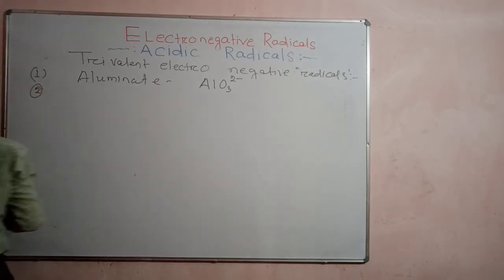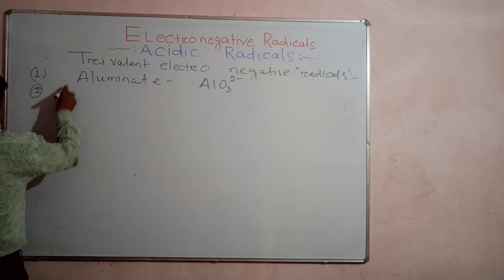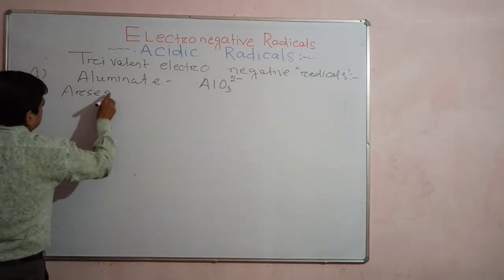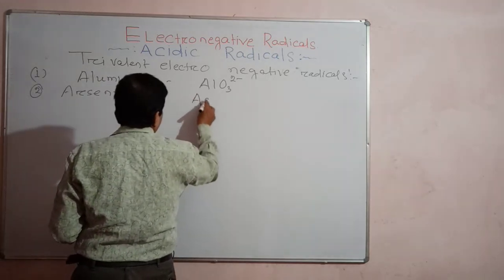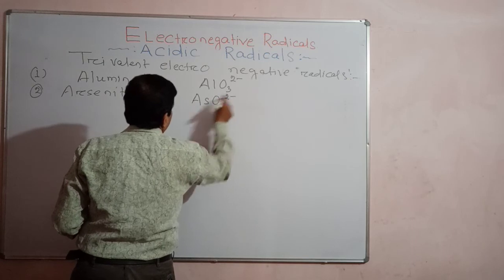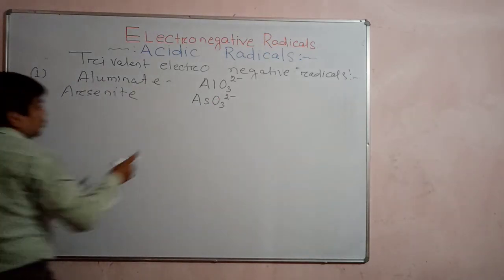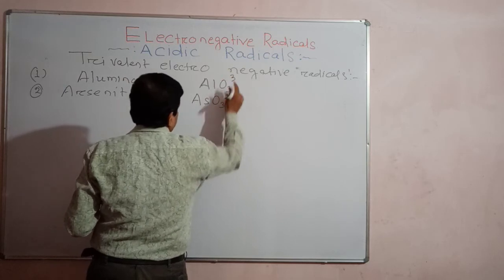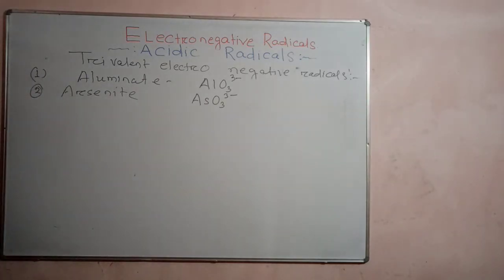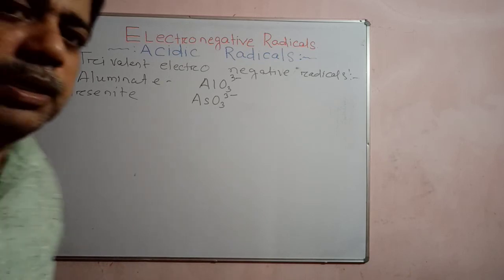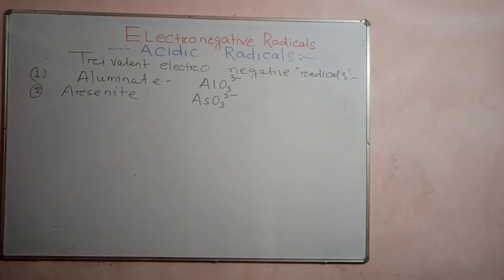And the second one is arsenite, AsO3 3 minus. Sorry, valence is 3. Extremely sorry. We are talking about trivalent. The trivalent electronegative radicals like AlO3 3 minus all have valency 3. The radicals carrying 3 units of negative charge are called trivalent electronegative radicals. Yes or no?